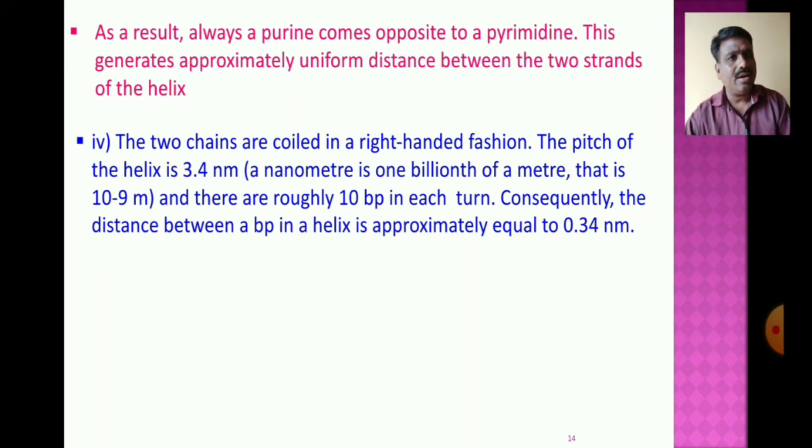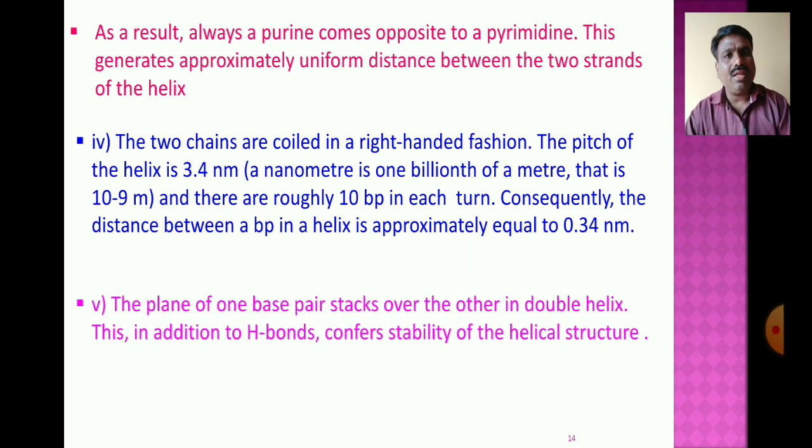Consequently, the distance between the base pairs in a helix is approximately equal to 0.34 nanometers. These are the salient features of the double helix structure of the DNA.